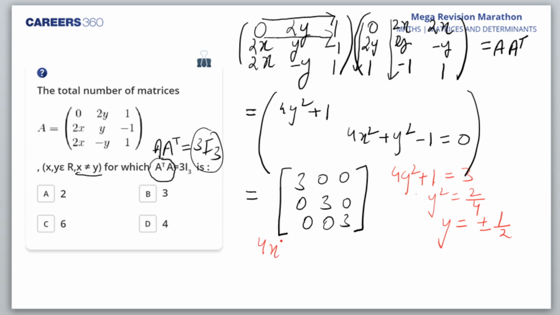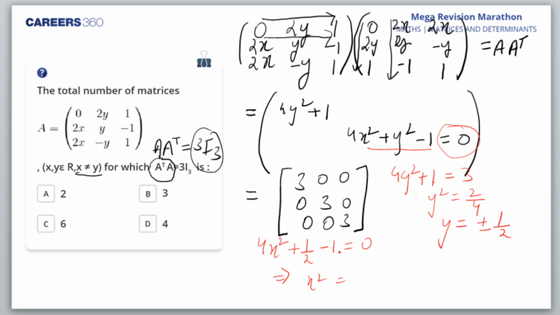Please join it fast. In the 4x square, I'll make use of the second equation. This is equal to 0. So plus y square is 1 by 2 minus 1, that's equal to 0. So this will give me x square is equal to minus half. That goes on the other side.